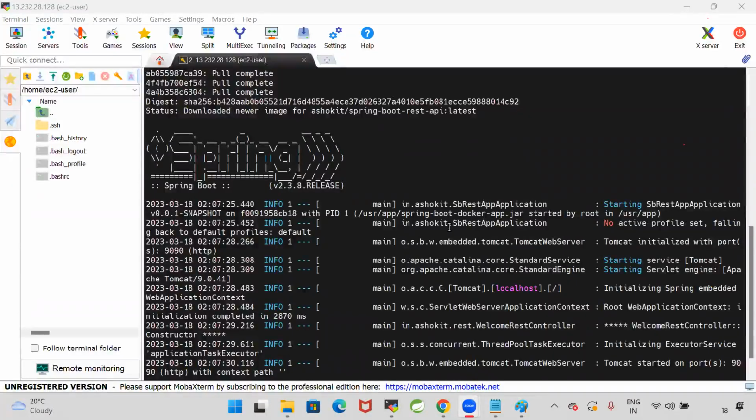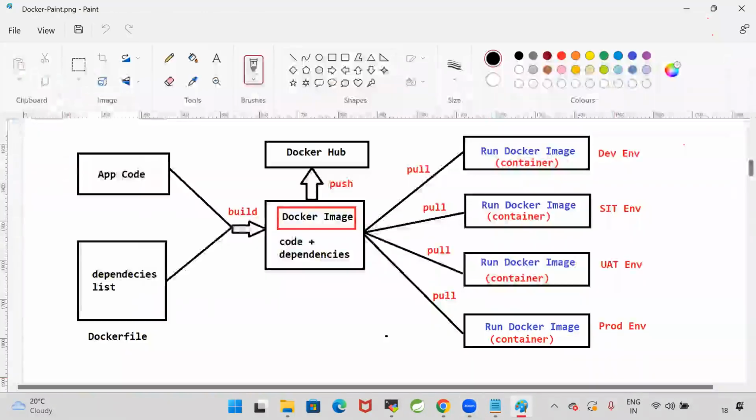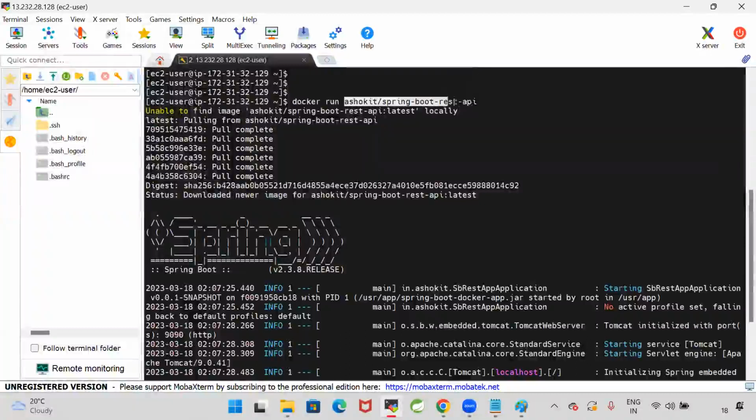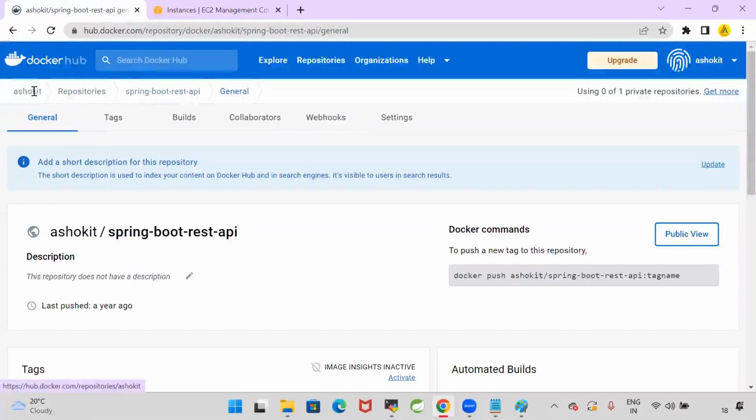Directly, I'm able to run the Java application because 1 year back, I prepared one Spring Boot application and packaged that application as a jar file, and I created a Docker file for that application. In that Docker file, I configured all the dependencies and I prepared a Docker image. That Docker image I stored in the Docker Hub. Now you can also pull my Docker image and run it. This is a public image. Anybody can run this. That's why you see 65,000 people accessed my Docker image.